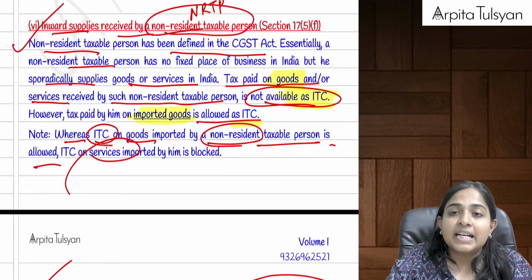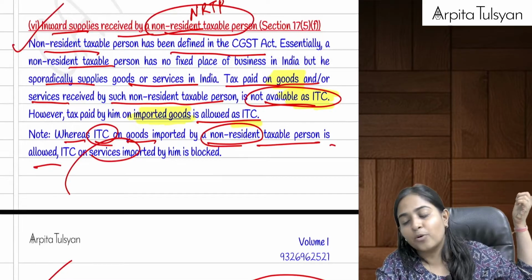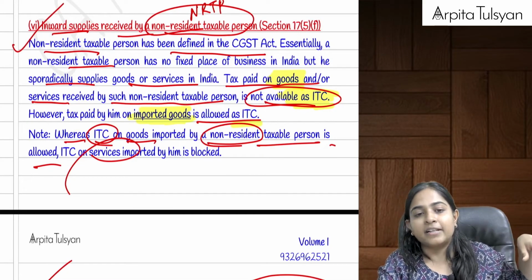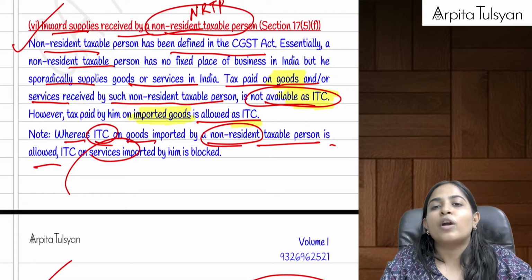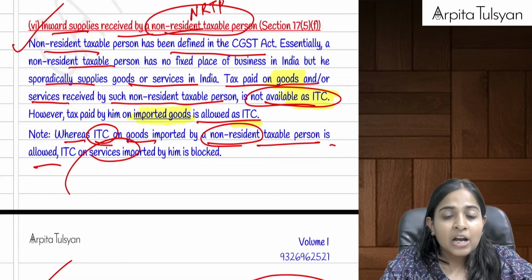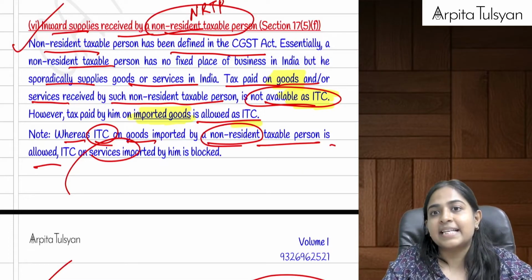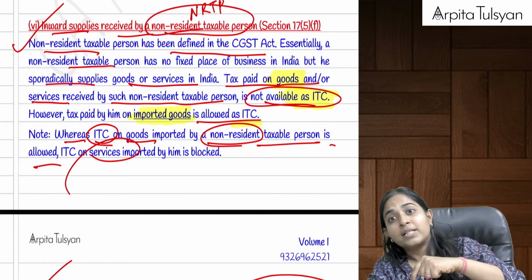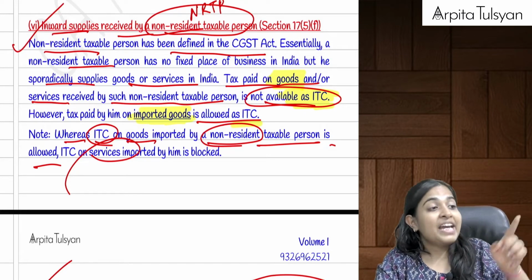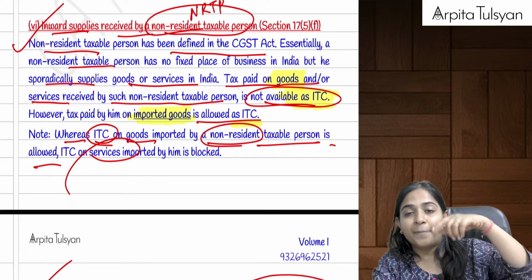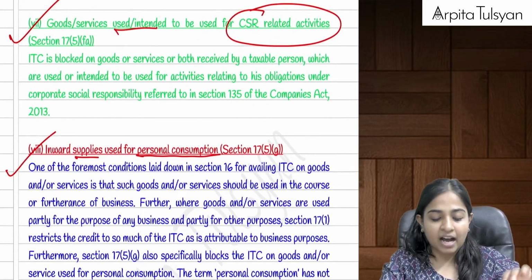Then we had studied about NRTP, non-resident taxable person. A person who is normally not a resident here in India, but occasionally makes some supplies here in India. So whatever is his input tax credit, that is totally blocked, except if this NRTP imports any goods into India and he pays IGST, goods, not services. If he imports any goods into India and pays IGST on import of goods, then only that credit is available. Otherwise, all his credits are blocked.